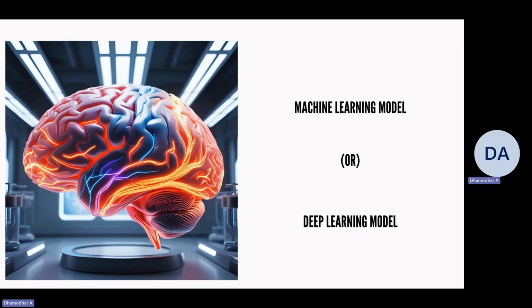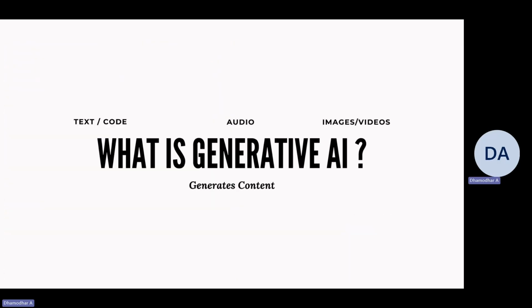So we're going to focus more on these models, not just on building models. We will see how to embed these models in web applications or even provide them in the form of an API. Now we will move to generative AI. Generative AI is a subfield in AI that is solely focused on generating content like text, code, audio, video, images, etc. Let me show you an example.